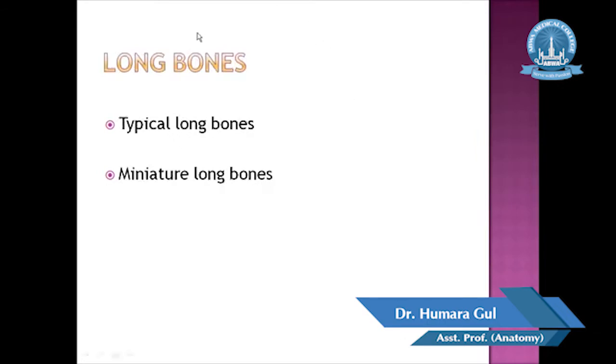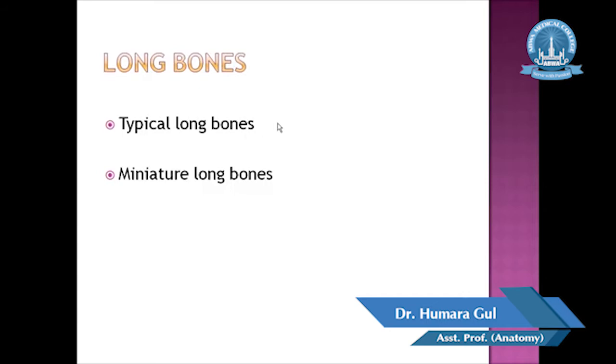Here we have started the third classification according to size and shape. The long bones are further divided into typical long bone and miniature long bone. These long bones have a central shaft and 2 expanded ends, and these expanded ends are articular. The typical long bones have a considerable length. They include the humerus, radius and ulna of the upper limb.